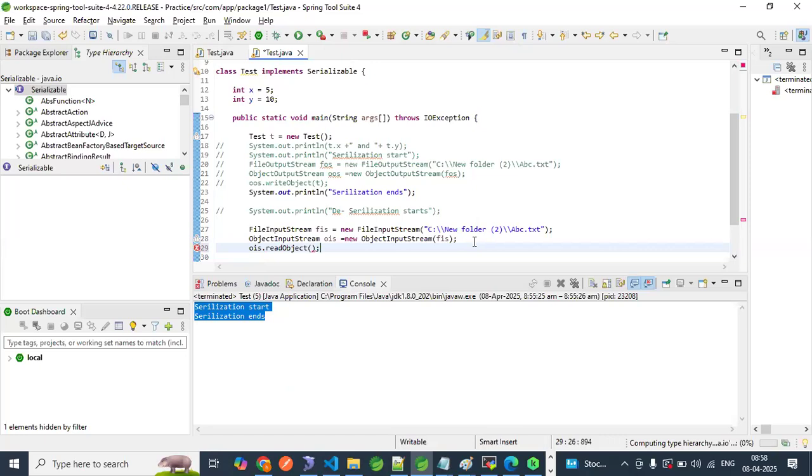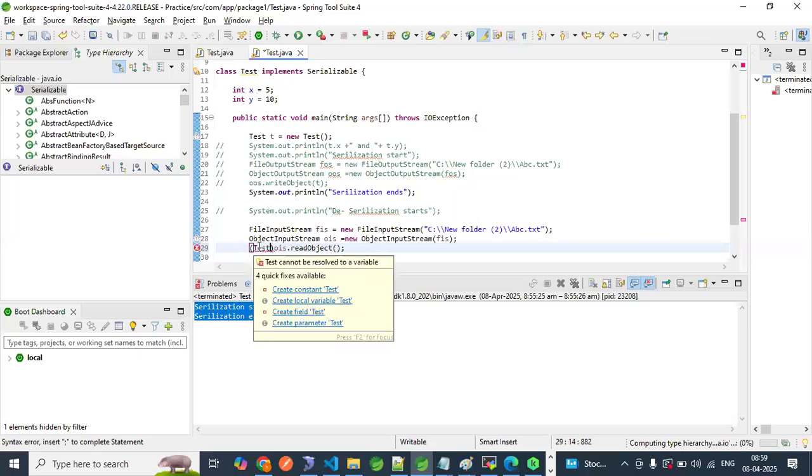We are reading, but tell me, it should hold the data. Whatever data we created in the file, it should map that data. So the same Test class data is going to come, so we have to typecast it to Test, like this. One second, guys.